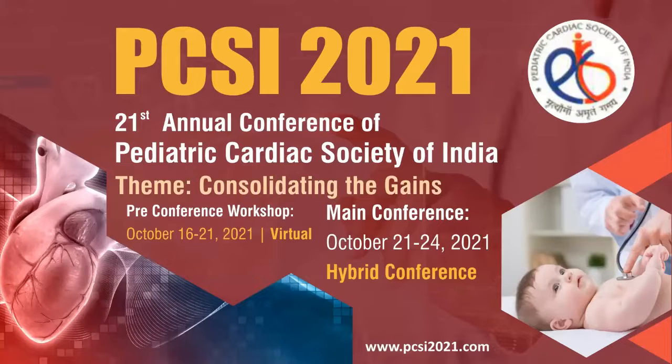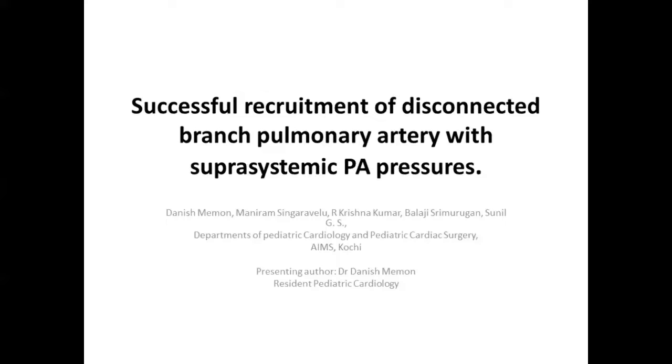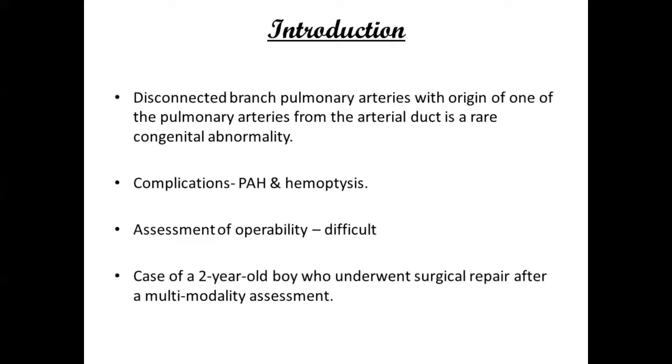Disconnected branch pulmonary arteries with suprasystemic pulmonary artery pressures. Disconnected branch pulmonary arteries with origin of one of the pulmonary arteries from the arterial duct is a rare congenital abnormality. Complications related to this condition include pulmonary artery hypertension and hemoptysis. Assessment of operability is difficult and becomes even more so when the condition is associated with other shunt lesions.